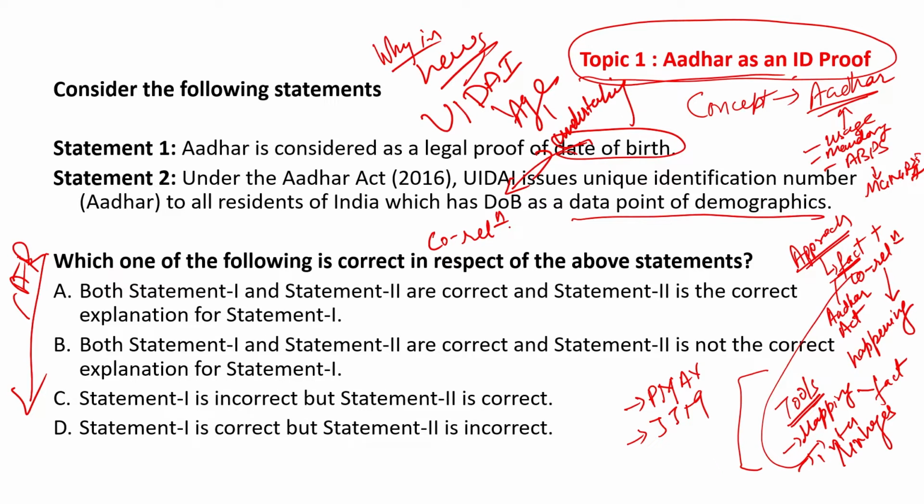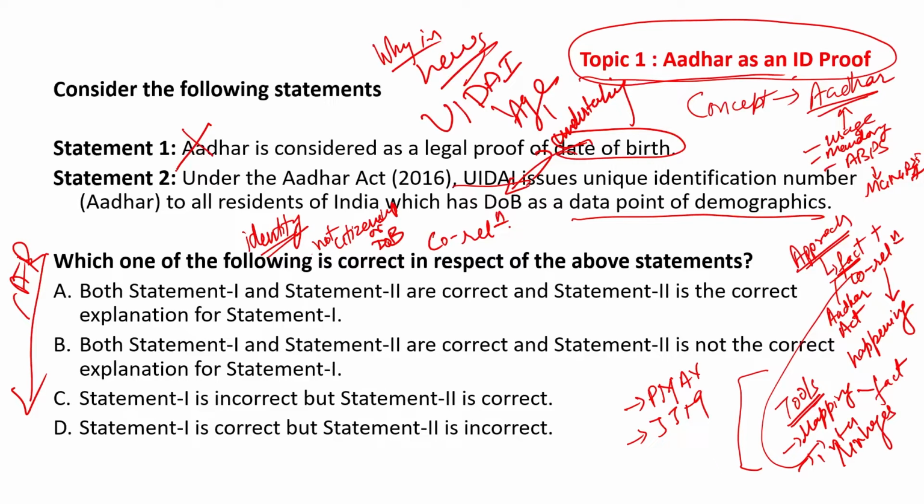If you look at the first statement, Aadhar is considered as a legal proof for date of birth. If you look at the UIDAI, Aadhar is the proof of identity and not citizenship or date of birth. So that makes the first statement incorrect.